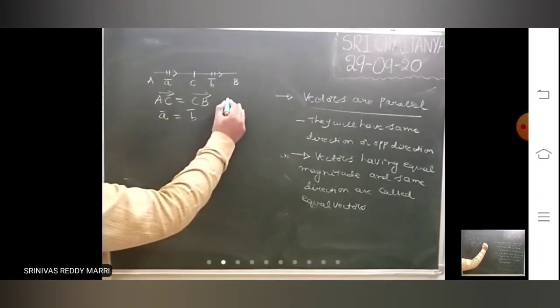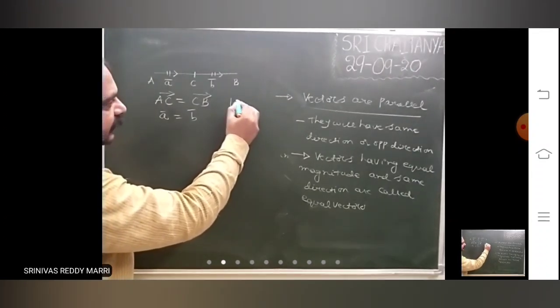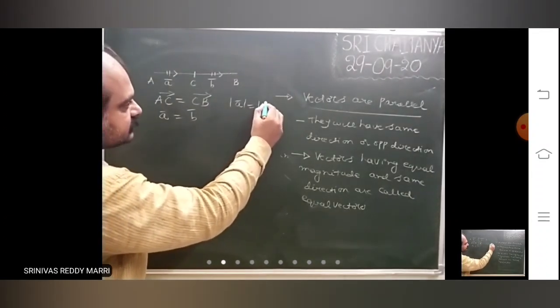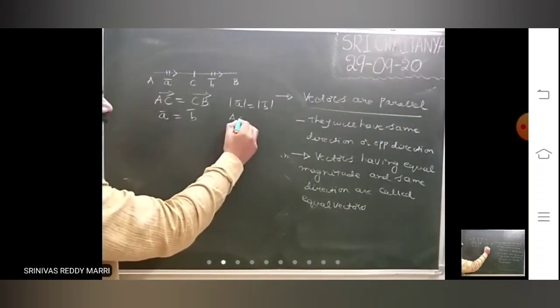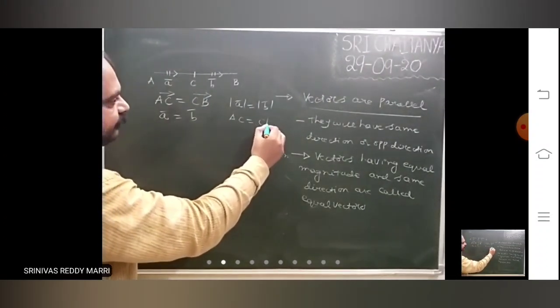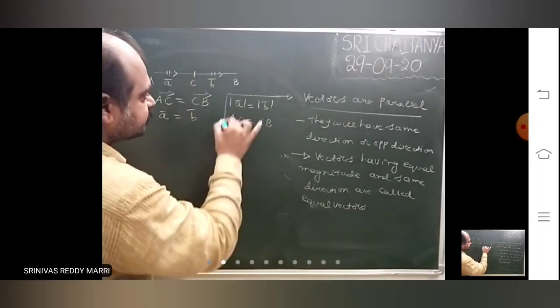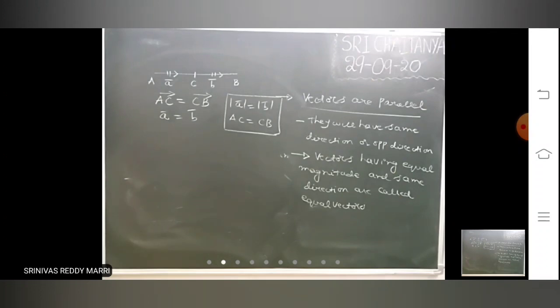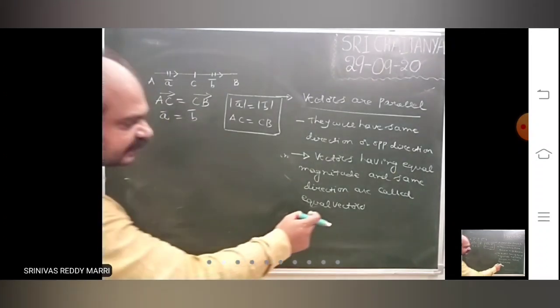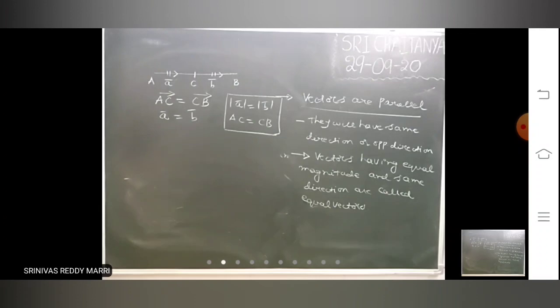If modulus A bar is the same as modulus B bar, that means the length AC is the same as the length CB. Their magnitudes are equal and they have the same direction. Such vectors are called equal vectors.